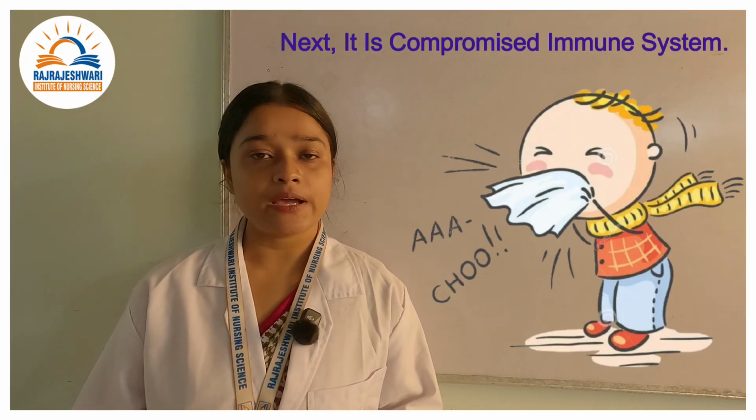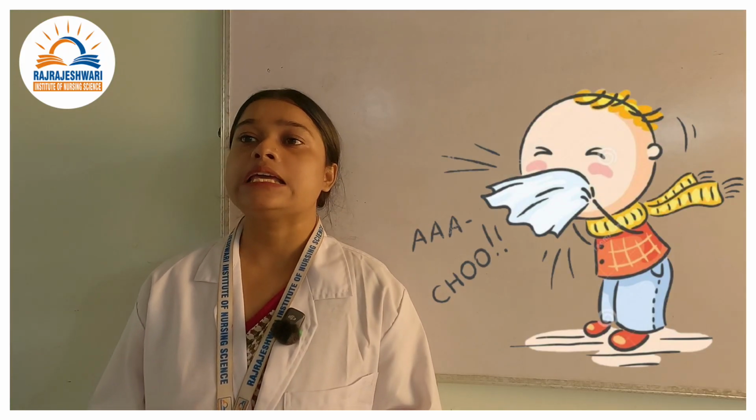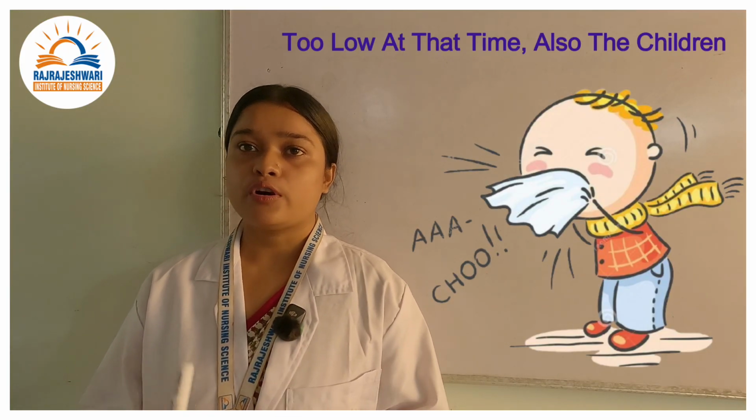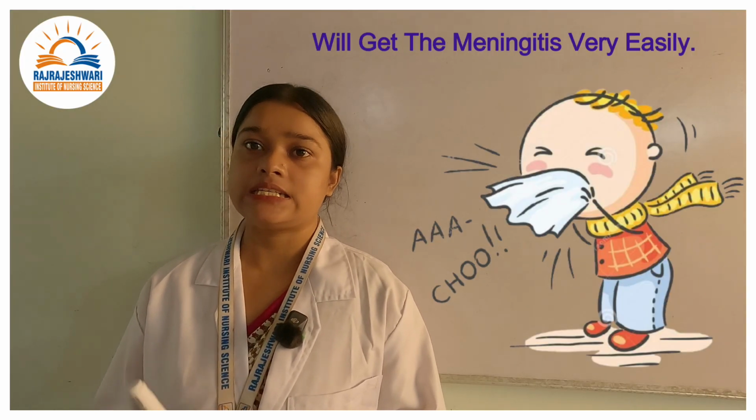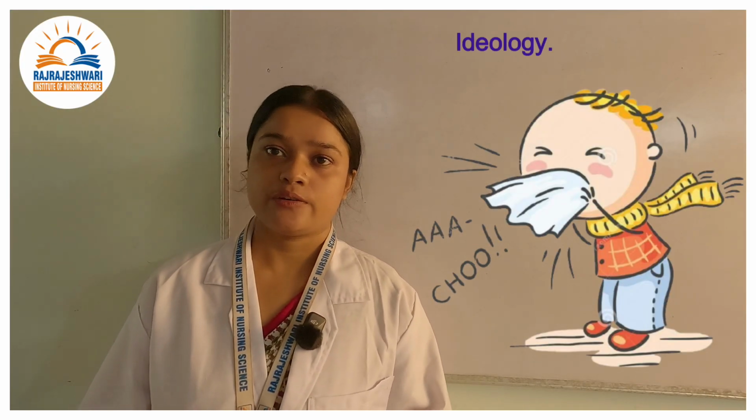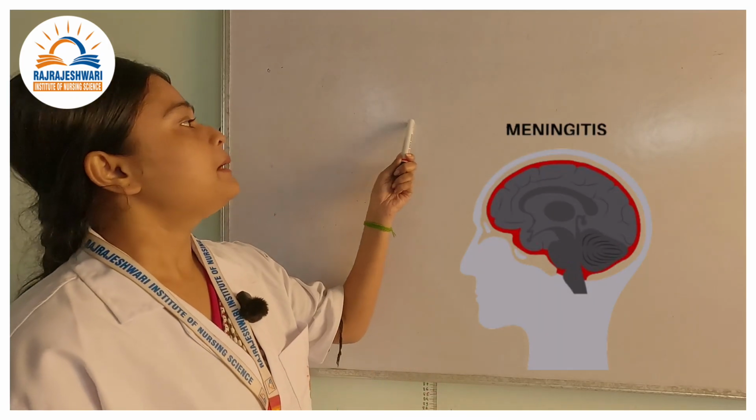Next it is compromised immune system. What is meant by compromised immune system? In the sense, if the child's immunity is too low, at that time also the child will get meningitis very easily. Okay, so hope you have understood the etiology. Next we will be moving into the pathophysiology of meningitis.